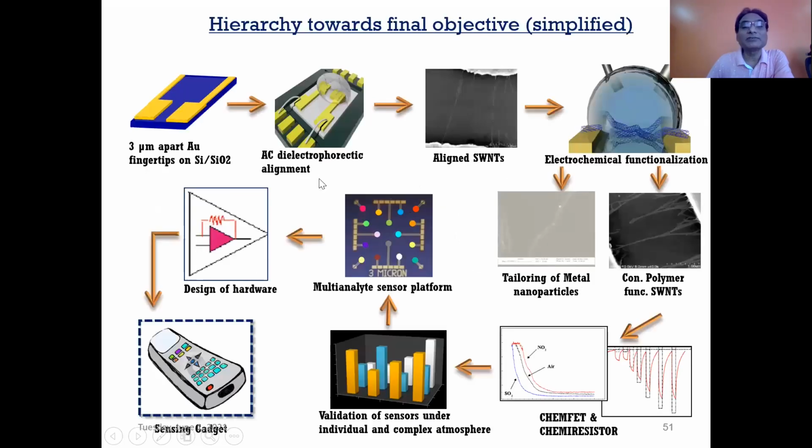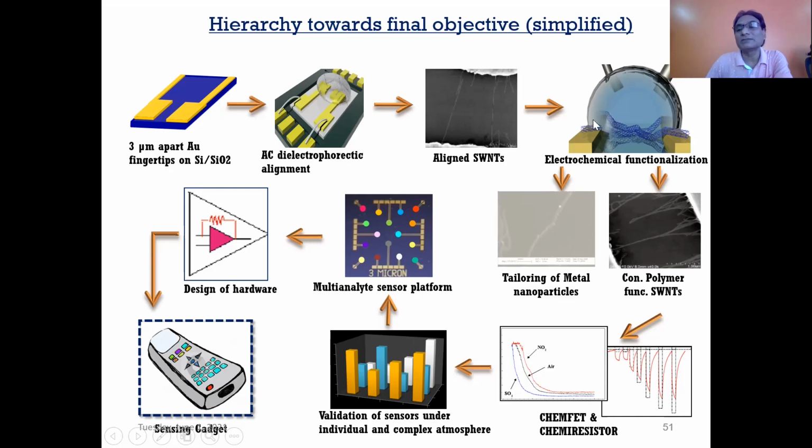So this is what, truly speaking, this work we have done. We started with this 3 micron gold electrode, I mean the gold pattern on SiSiO2 with 3 micron gap. And then what we did was AC dielectrophoretic alignment. After alignment, you can see this kind of SWNT we had.